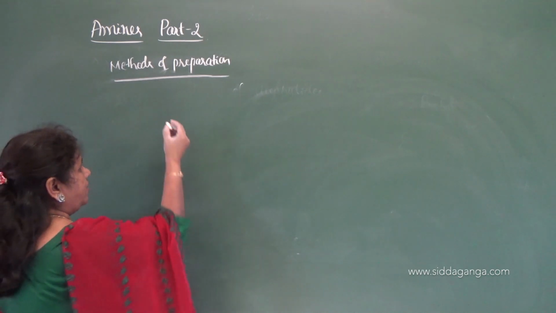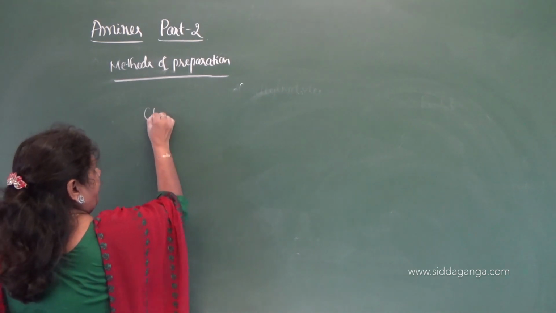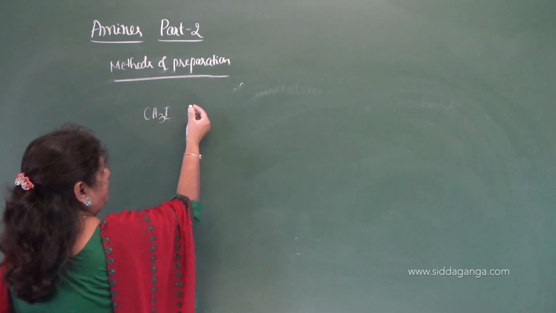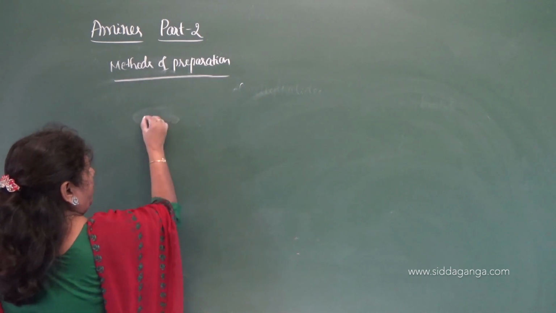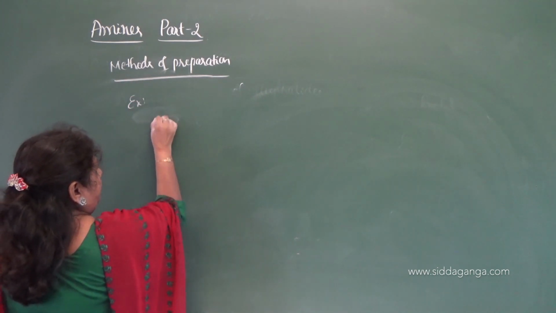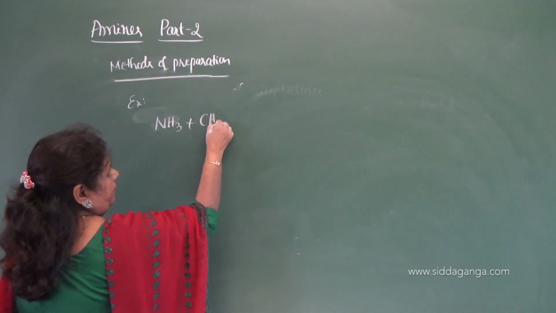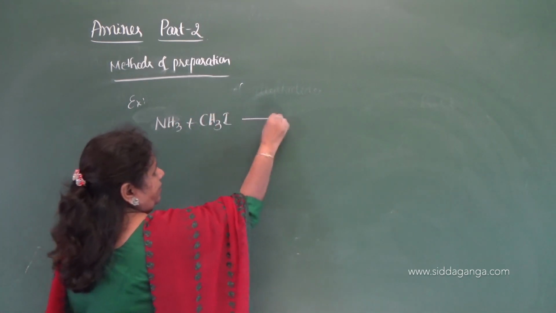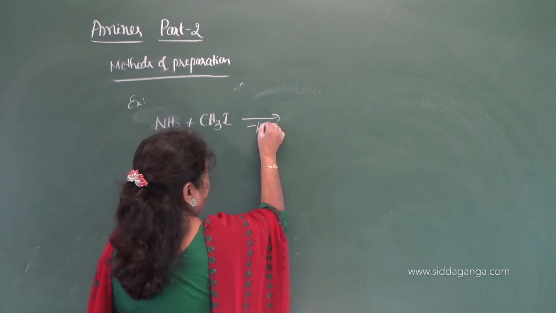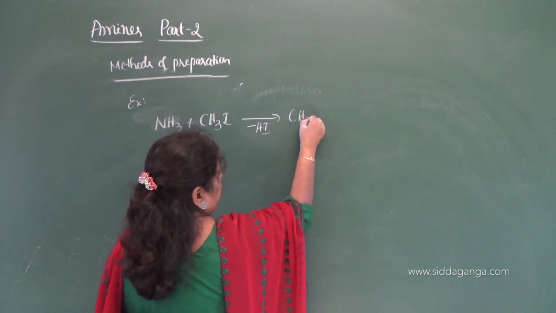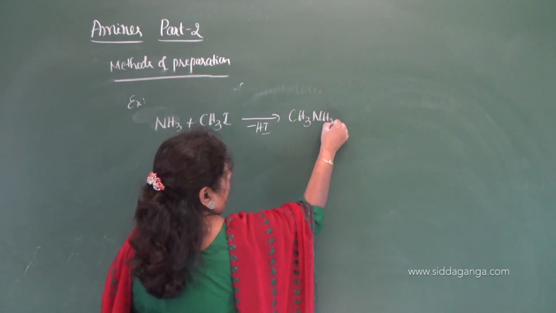So let me take methyl iodide when it reacts with ammonia. So write the example, NH3 reacts with methyl iodide. With the elimination of hydrogen iodide, it gives methylamine.